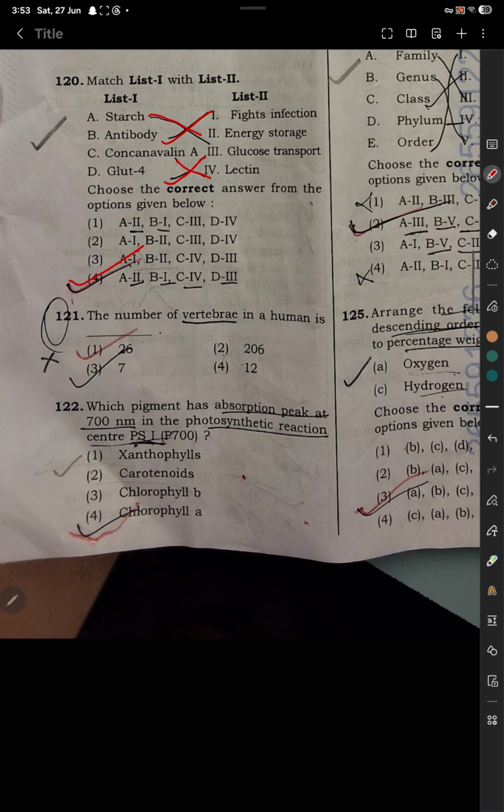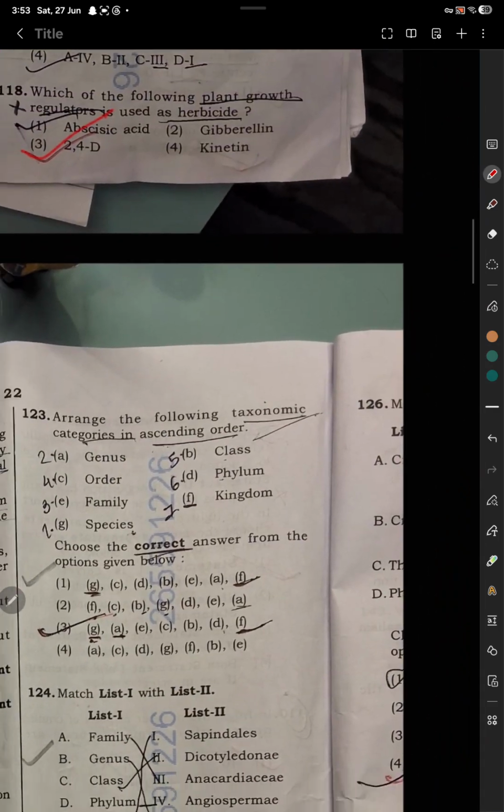Question 121. The number of vertebrae in human is 26. Question number 122. Which pigment has absorption peak at 700 nanometer in the photosynthetic reaction? Central PSI, P700. Option number 4 is correct, chlorophyll A.